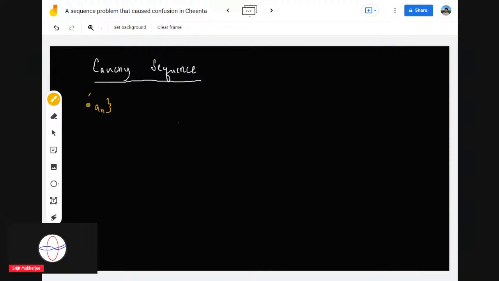It tells you that if an is a real sequence, and if modulus of an minus am, that is in some sense the difference, is less than epsilon for all m and n greater than or equal to a certain N. That is, for all epsilon greater than 0, there exists such a capital N, such that for all m and n greater than or equal to that capital N, modulus of an minus am is less than epsilon.